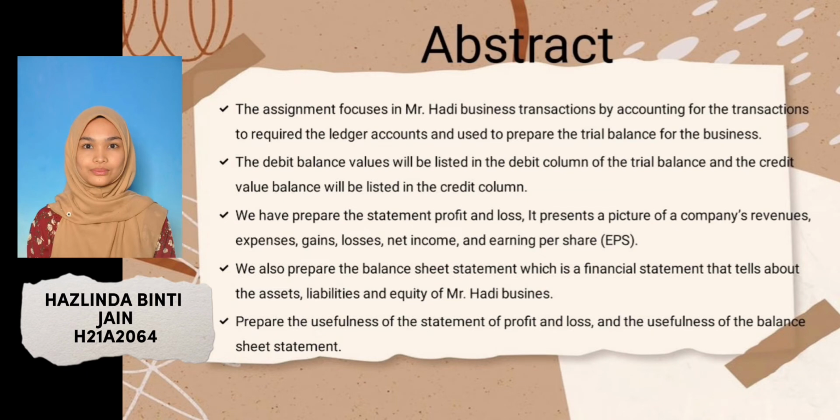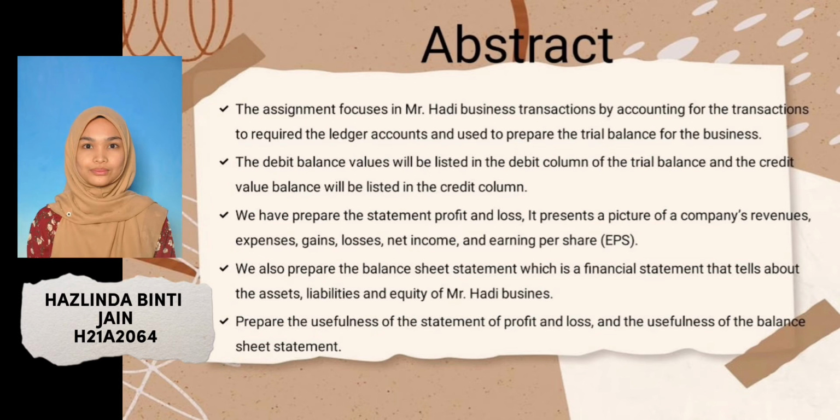Today I want to present the abstract for our group assignment. The assignment focuses on Mr. Hadi's business transactions, accounting for the transactions to produce the ledger accounts, which are used to prepare the trial balance for the business. The debit balance value will be listed in the debit column of the trial balance and the credit balance value will be listed in the credit column. Therefore, Mr. Hadi has opened the Stationery Mart and has started the business with his own equity.